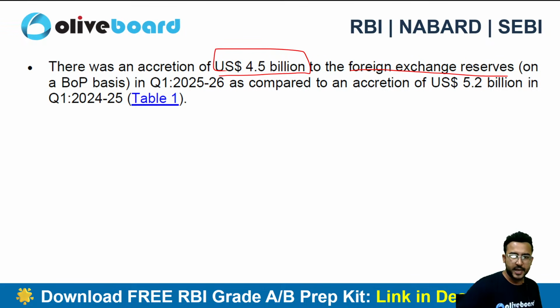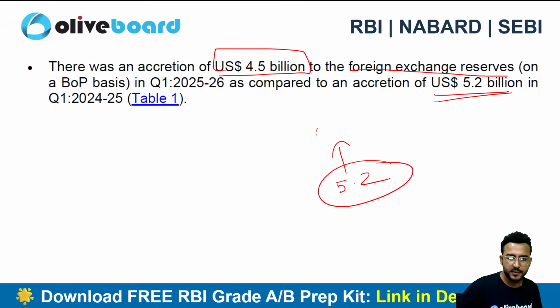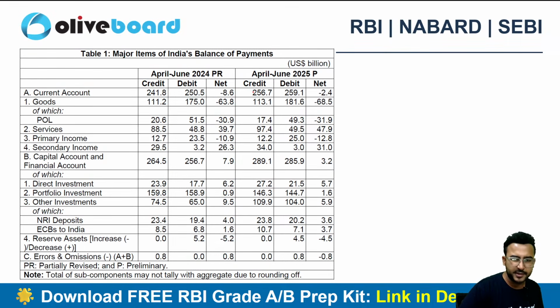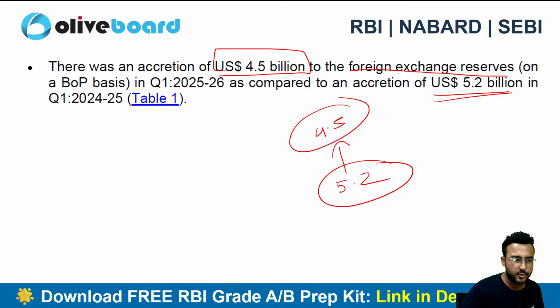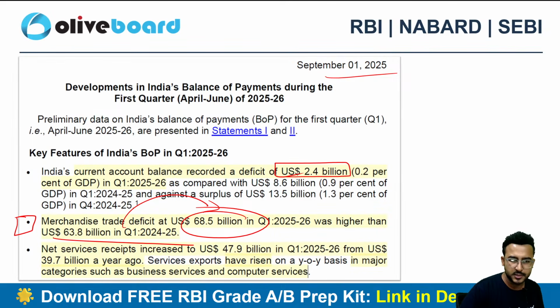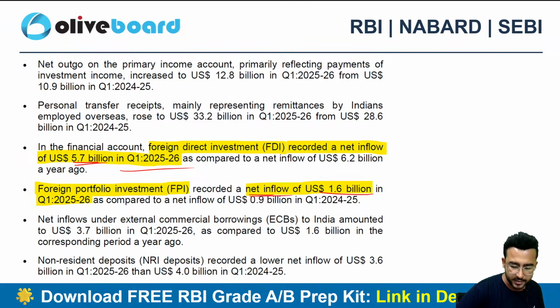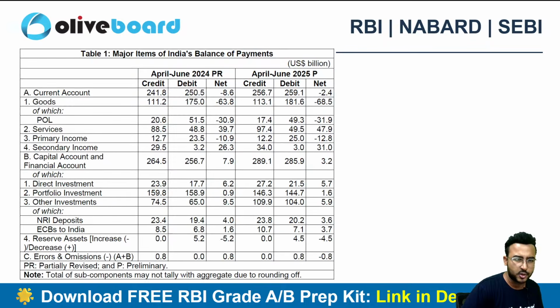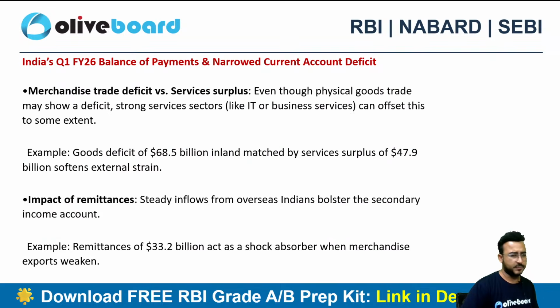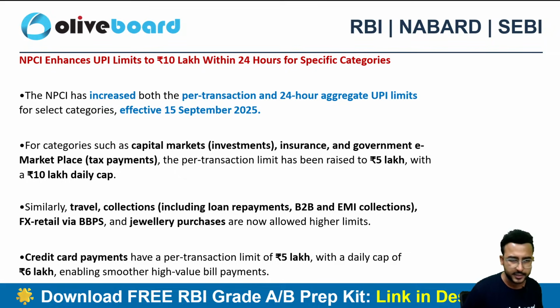Okay, as compared to the earlier one, in the last year we were having $5.2 billion accumulation, and as of now we are just having 4.5, right? And there is a tabular format as well which is given here. Okay, not to go into too much detail because there are too many numbers in this particular news, so we just need to understand the major things, not all the data, right? And it's not even practically possible to learn all the data.